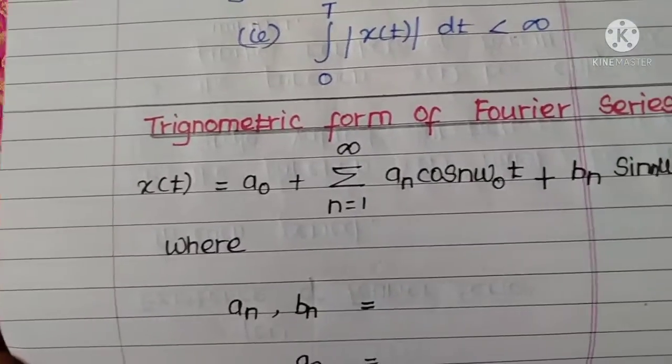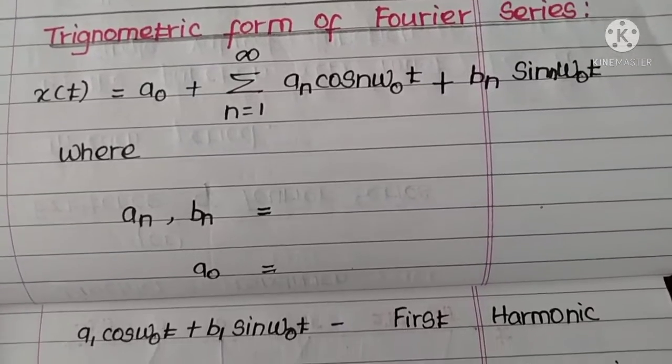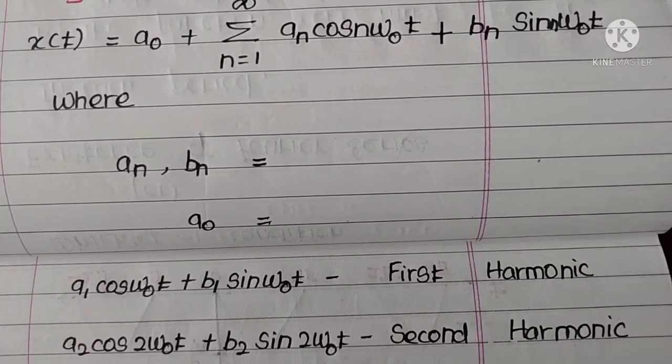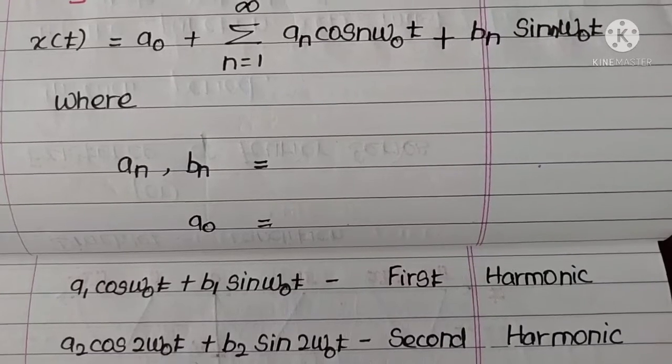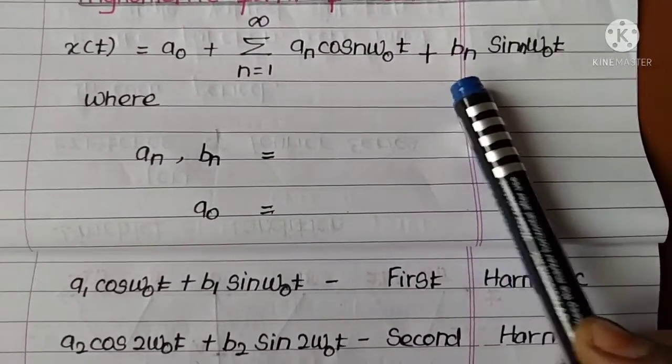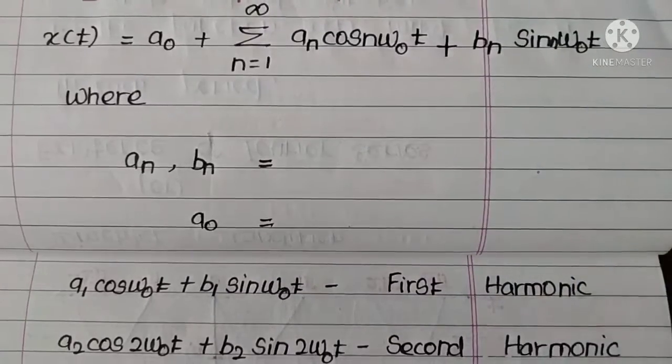First we will see about trigonometric Fourier series. x of t is equal to a naught plus summation n equal to 1 to infinity a n cos n omega naught t plus b n sin n omega naught t.